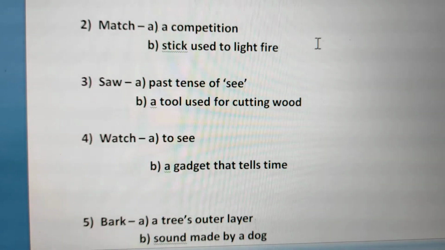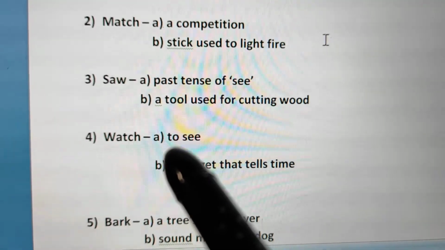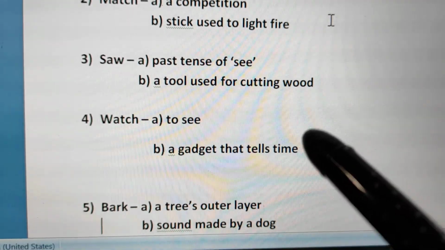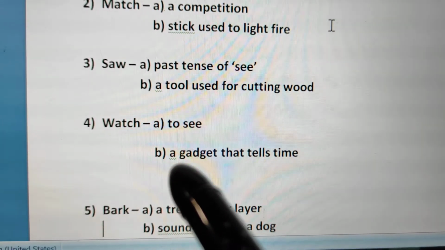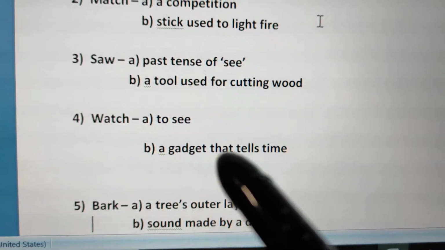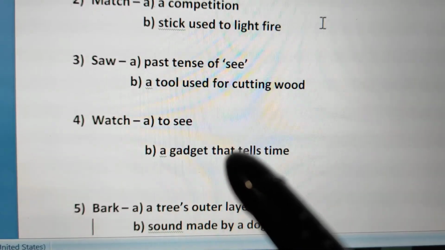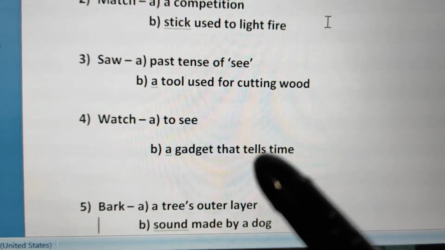Now we all are aware of watch. Watch is to see. When you watch something, you see something. You watch TV, right? And the second meaning of the word watch is a gadget that tells time. Something which we wear on our wrists, a watch, tells us time.